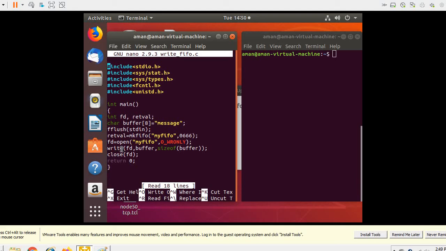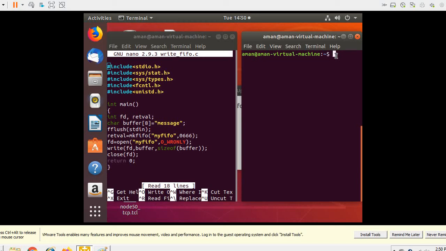So how the syntax goes is the write system call is there, then the file descriptor that is associated with this myFIFO named pipe, then the buffer. In the buffer we have stored the message which we want to write, and then the size of the message that we want to send across. After you have written the contents onto the named pipe, you close the file descriptor and you exit the process.